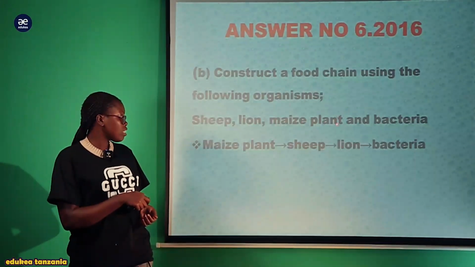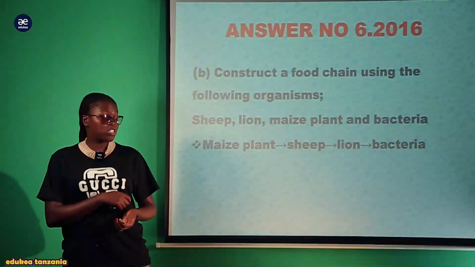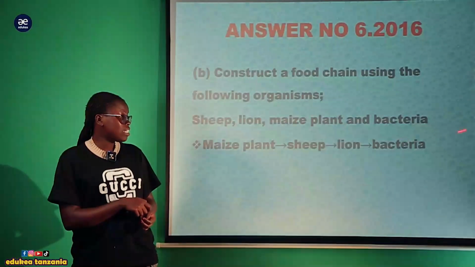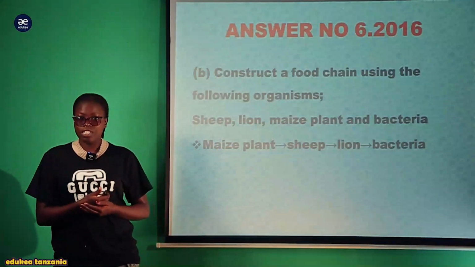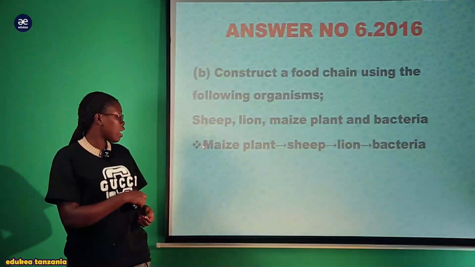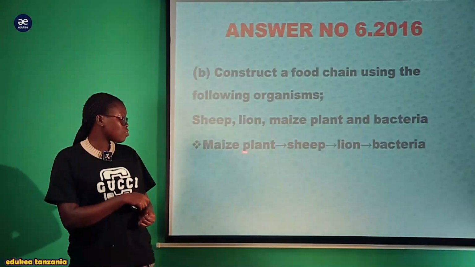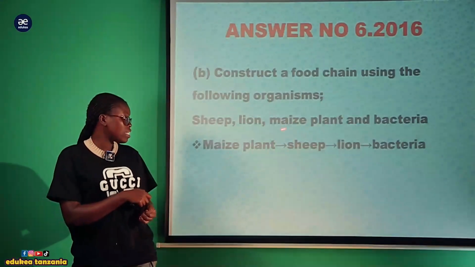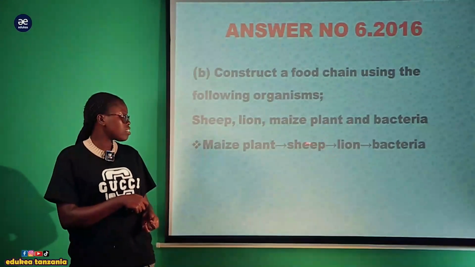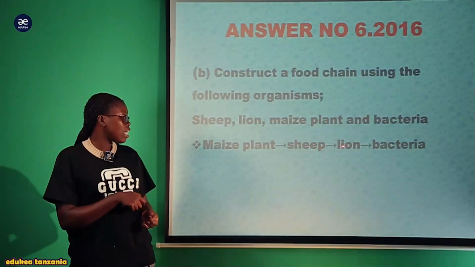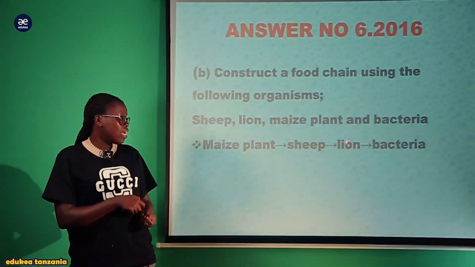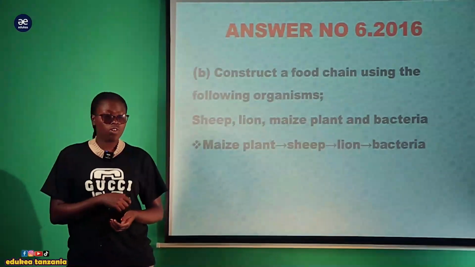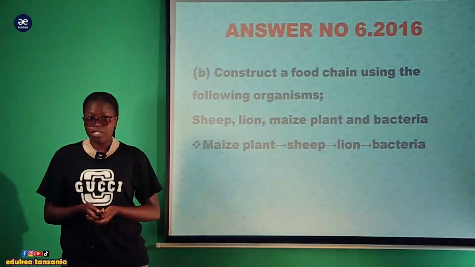So producer analiwa by the primary consumer ambao ni herbivores, ambao ni sheep anakula mahindi, lion anakula nyama, hivyo yeye atamla sheep, and the bacteria will feed on those decayed plant and animal material. So the food chain here: the maize plant is eaten by the sheep, the sheep is eaten by the lion, and the lion is decomposed by the bacteria. The arrow shows 'eaten by'. So this is a simple food chain, and this is how this question needed to be attempted.